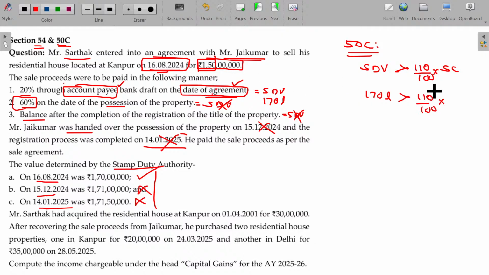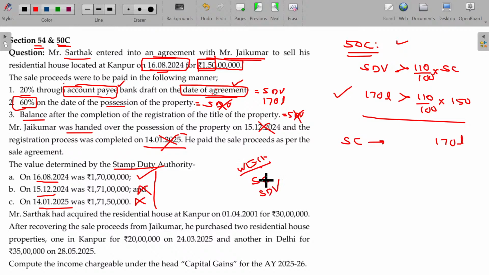The sale consideration in this case is 150, so 110% is 165. Yes, applicable. So 50C is applicable. Now the sale consideration in this case is 170 lakhs, which is whichever is higher of the sale consideration and the stamp duty value, minus cost of acquisition or indexed cost of acquisition.